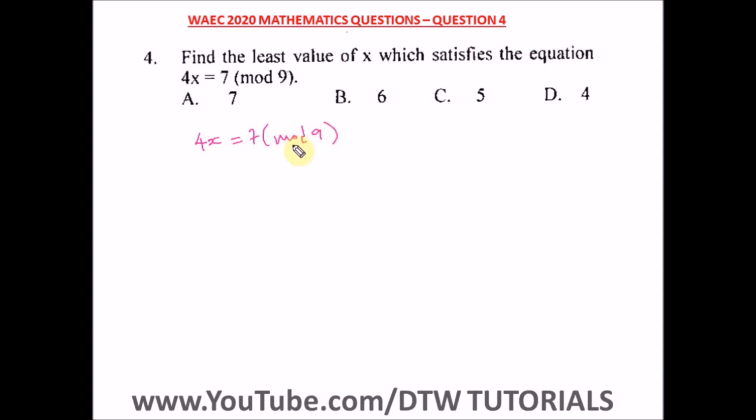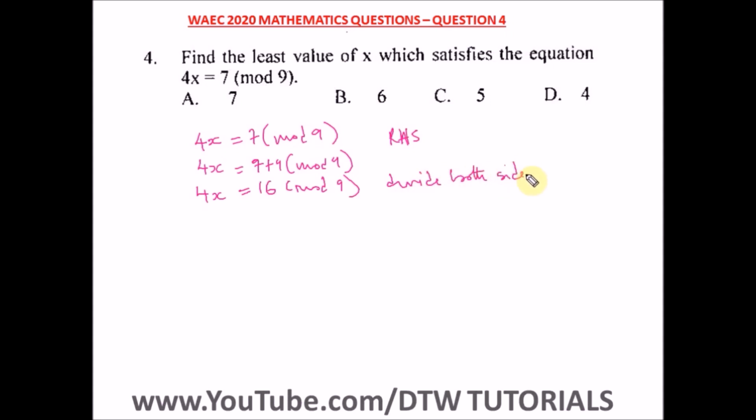Here all we need to do is just add 9 to the right hand side. None of these numbers are greater than 9, so we don't need to reduce it in mod 9. So we just add 9 to the right hand side, so we have 4x equal to 7 plus 9, bracket mod 9. 7 plus 9 is 16. You still keep your mod 9. Then the next step we do is divide both sides by 4 to get our x, the value of x.